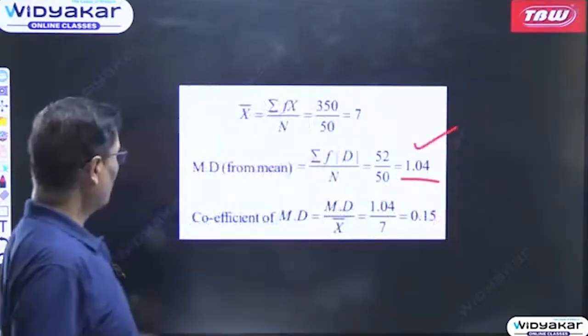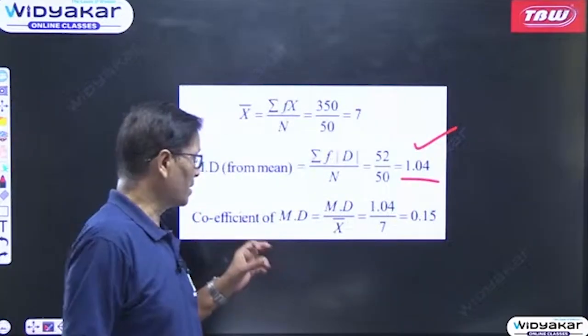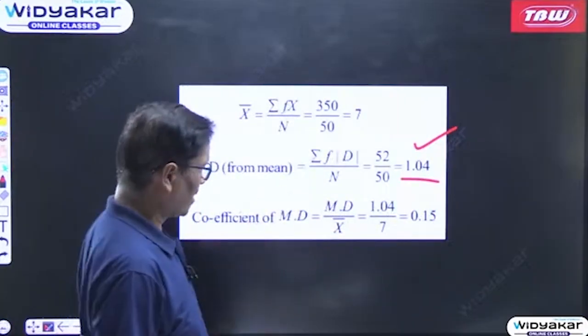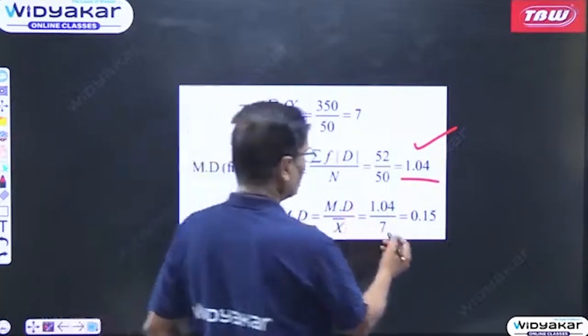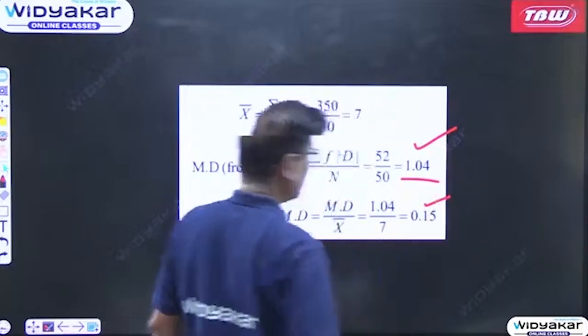If you want to find the coefficient of mean deviation, then mean deviation divided by x bar, that is 1.04 divided by 7, is equal to 0.15.